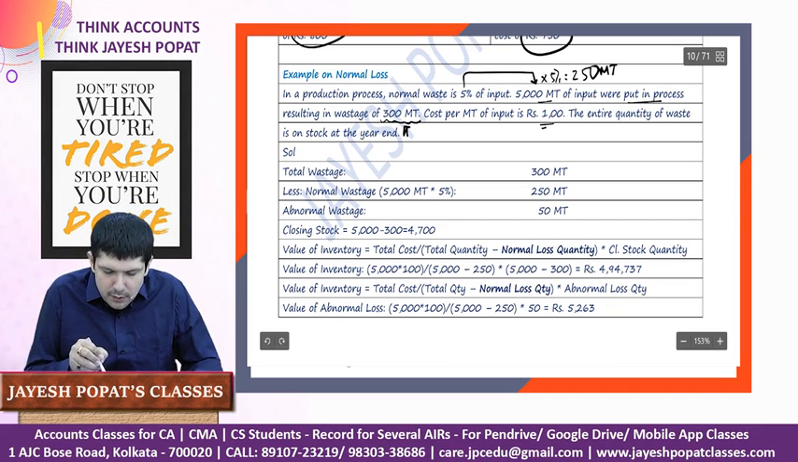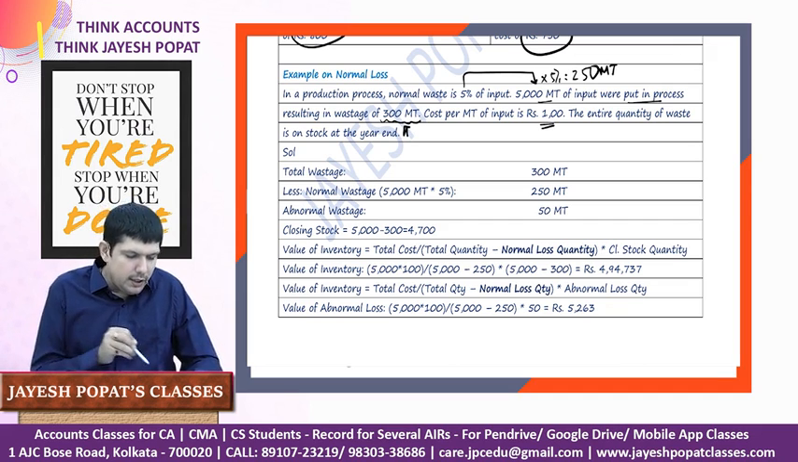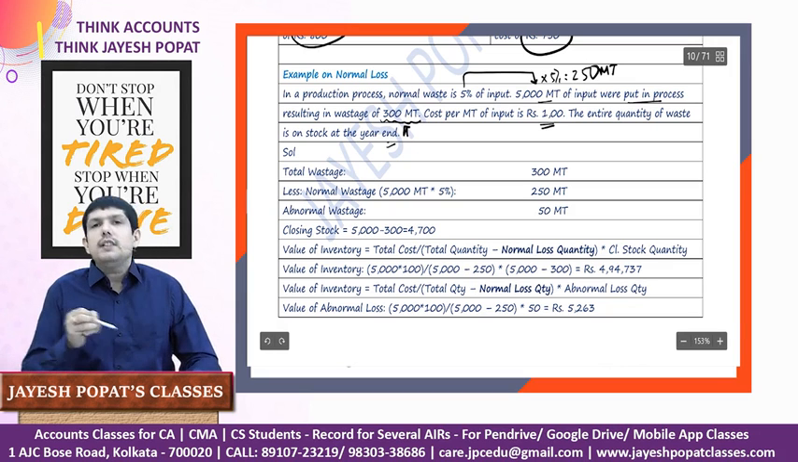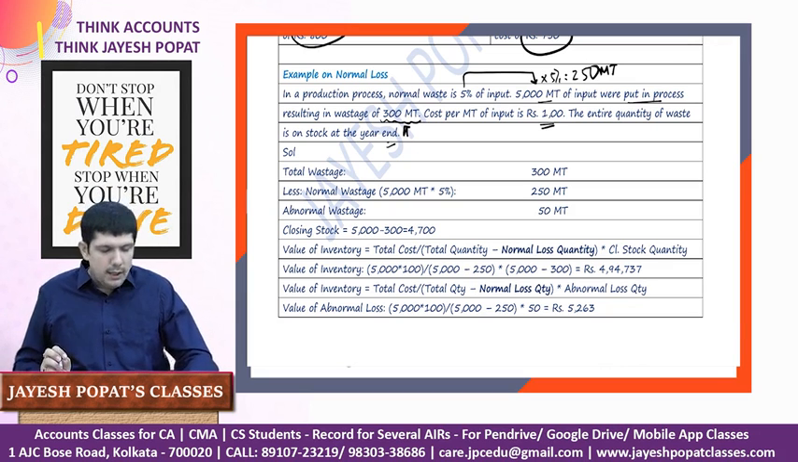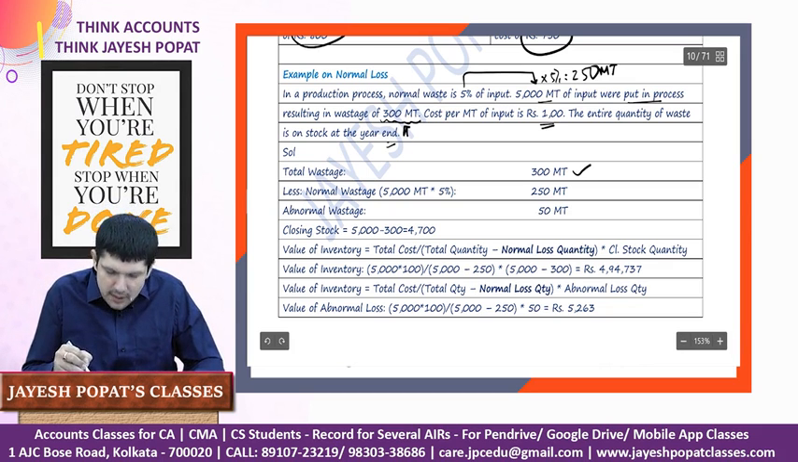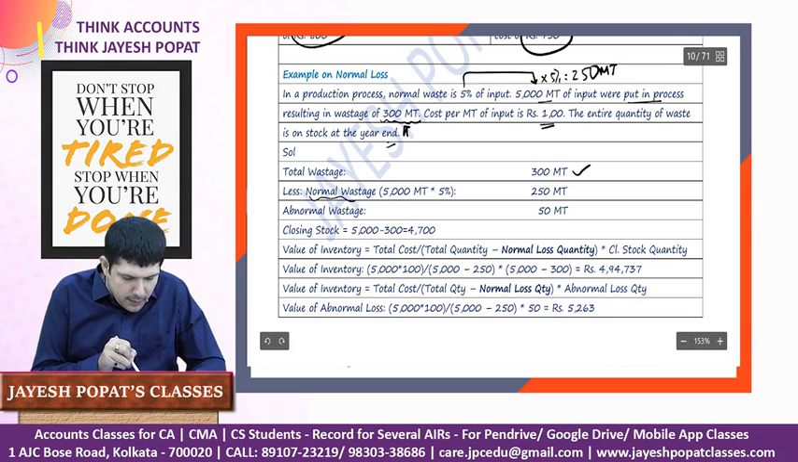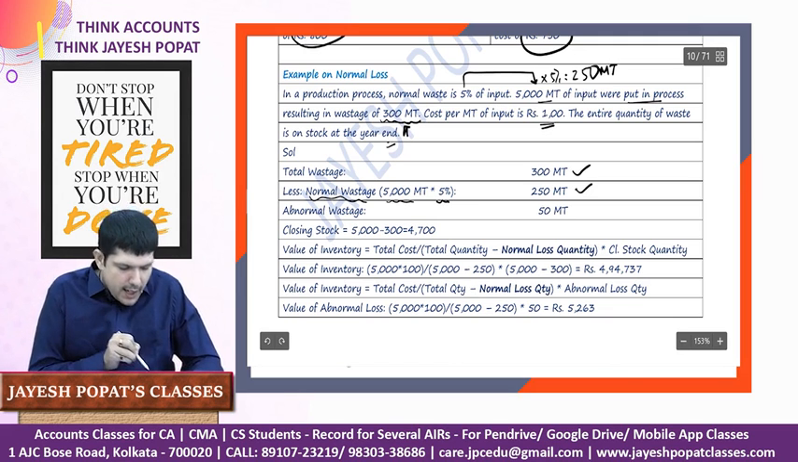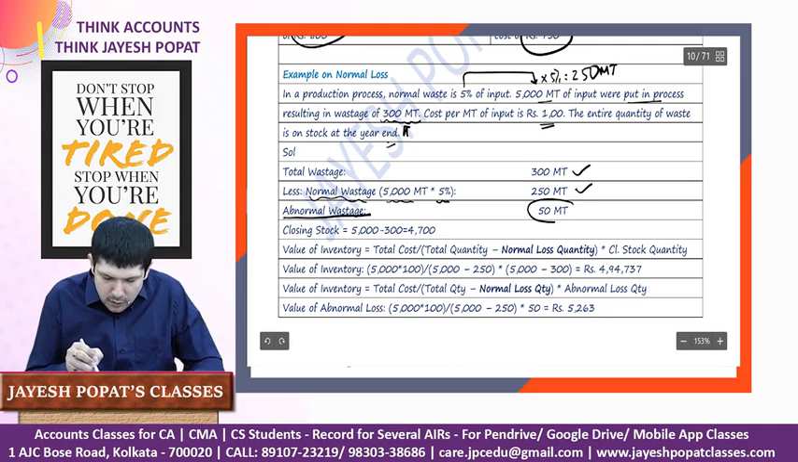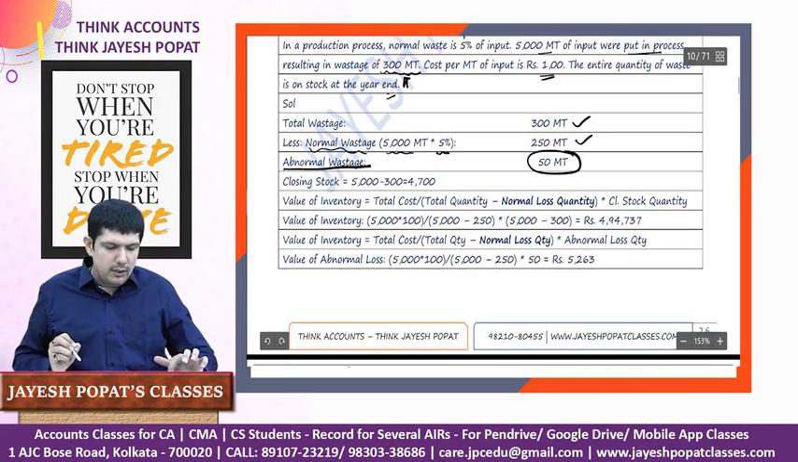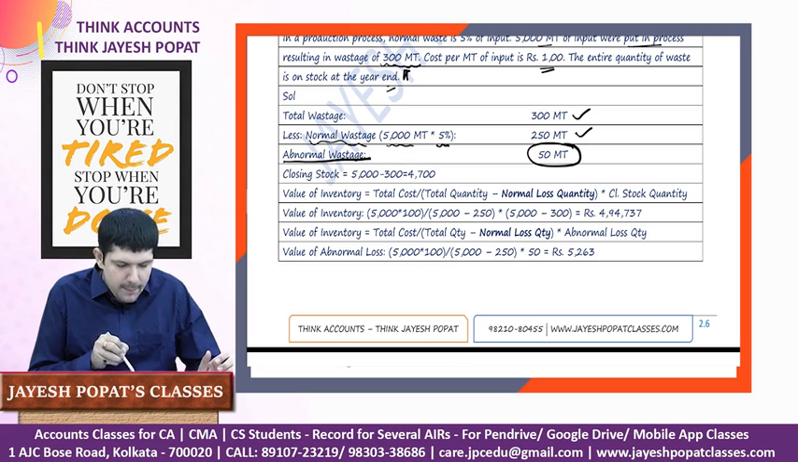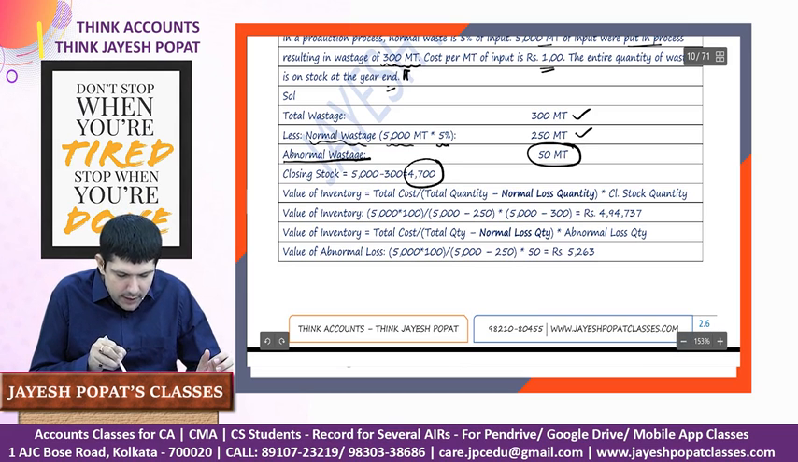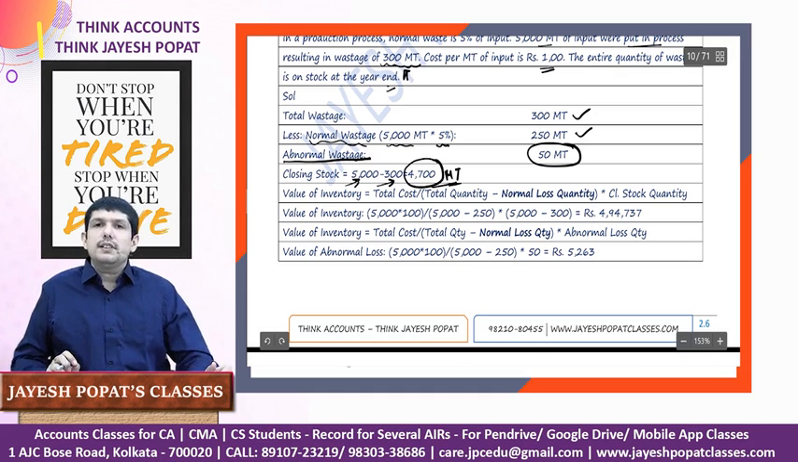Cost per metric ton is rupees 100. The entire quantity of waste is on stock at the year end, so we need to value the inventory and the value of abnormal loss. So we say that the total wastage is 300 metric ton less normal wastage, which is 5,000 into 5%, which is 250, and our abnormal wastage works out to 50 metric ton. Now let us have a look at the value. See, we'll have a closing stock of 4,700 metric ton. How? 5,000 units was input, 300 units is loss, and then 4,700 units is in closing stock.